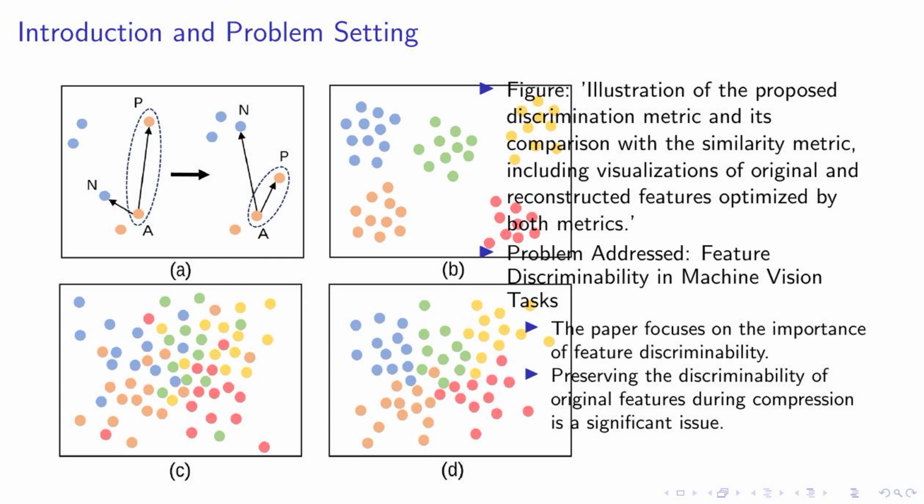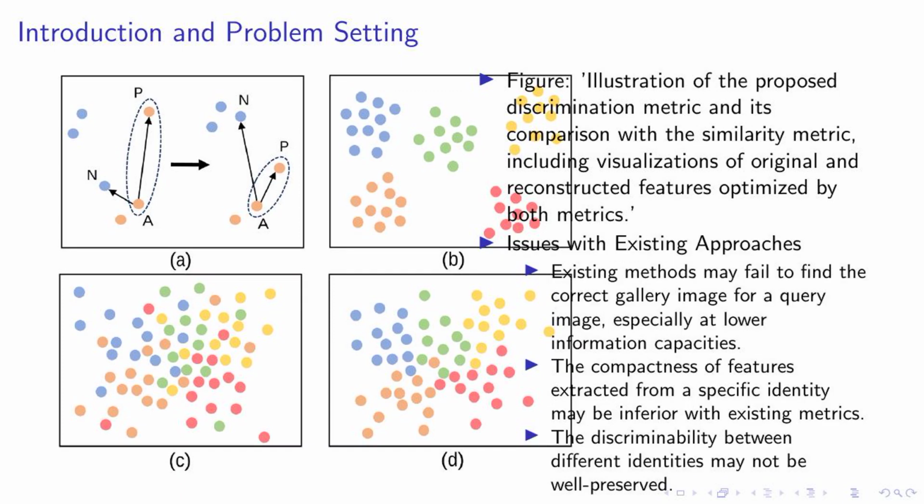Why is this significant? Well, when we compress features, it's crucial that we preserve their discriminability. This is because discriminability is the basis of classification, which plays a key role in various machine vision tasks. So, in essence, we're looking at how to maintain the unique characteristics of these features during compression, which is a significant challenge in the field.